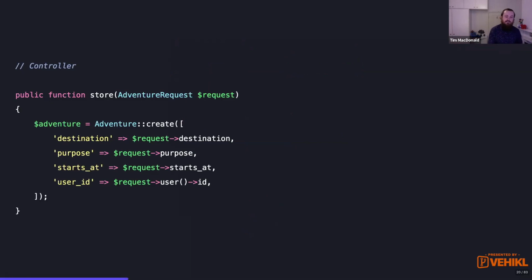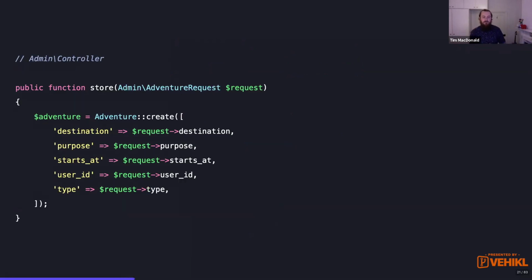I don't really like this. This is the admin version of it. You can see we're getting the user ID from the form and the type, but I've lost that clean API in the controller. There's a lot of noise here that I don't want to be seeing. So what else can we do?